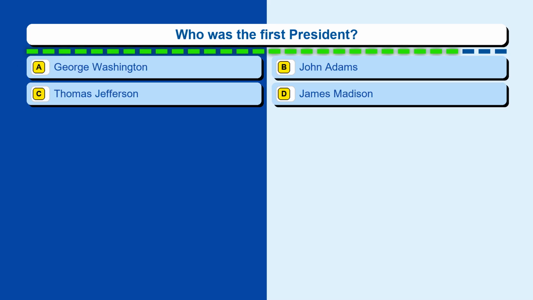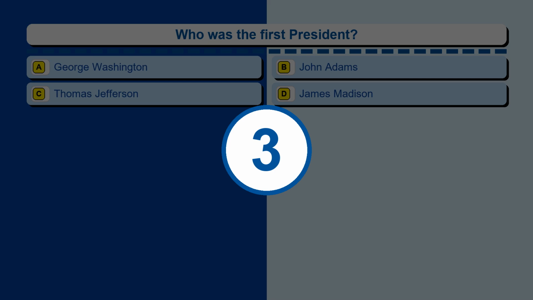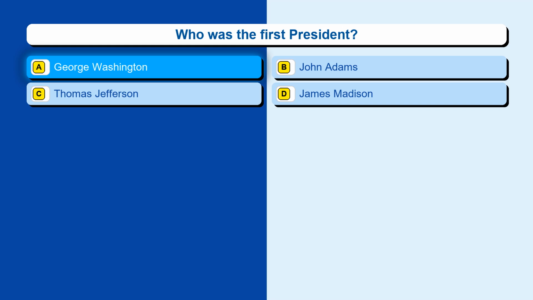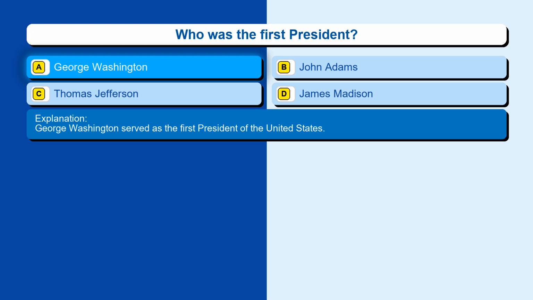Question 76. Who was the first president? Option A, George Washington. Option B, John Adams. Option C, Thomas Jefferson. Option D, James Madison. The correct answer is option A, George Washington. George Washington served as the first president of the United States.